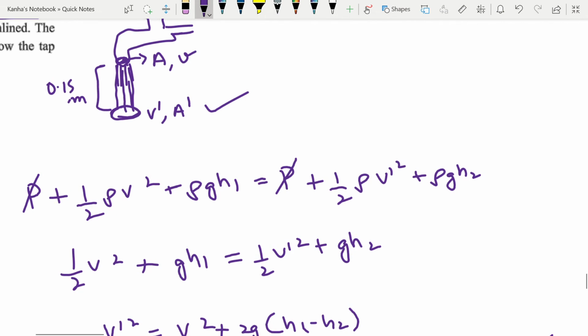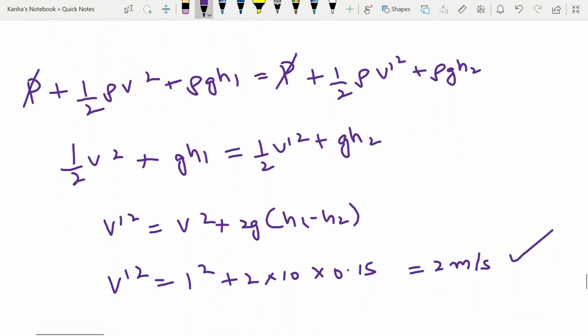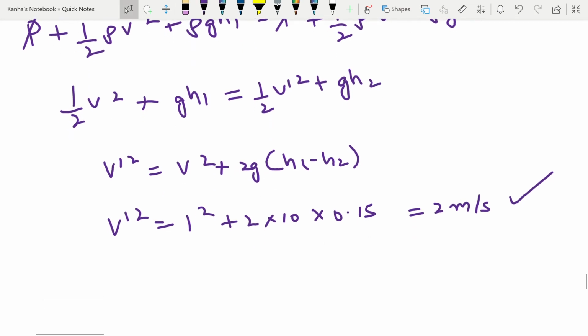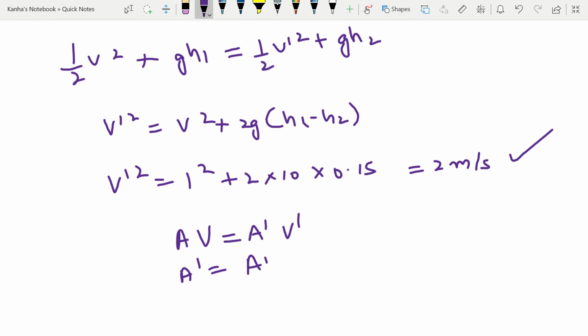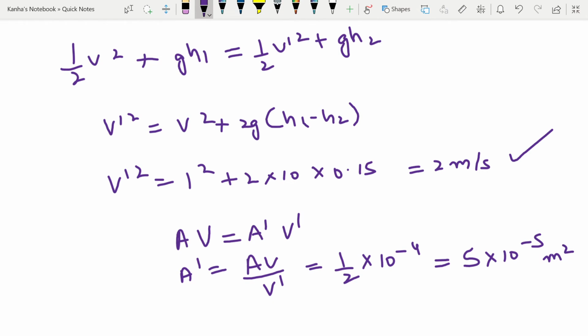Now I want to compare the areas and velocities at 2 points, so I can easily use the equation of continuity, which says that AV is equal to A prime V prime. So A prime is nothing but AV divided by V prime. If I just substitute the values, I find that this is equal to half into 10 to the power minus 4, nothing but 5 into 10 to the power minus 5 meter square.